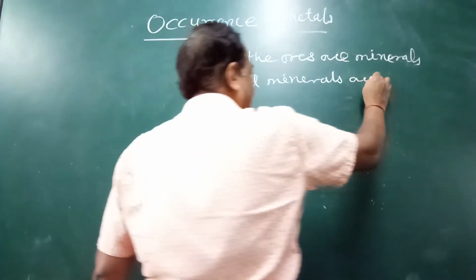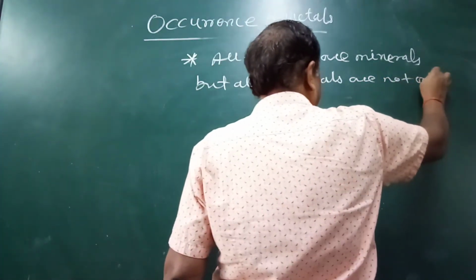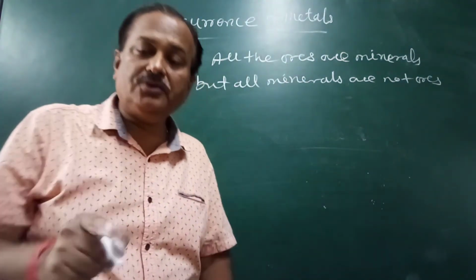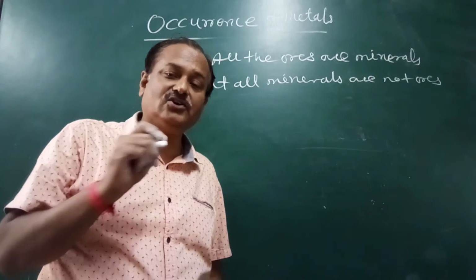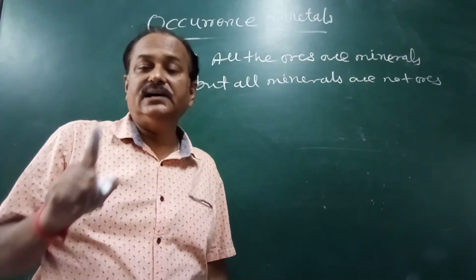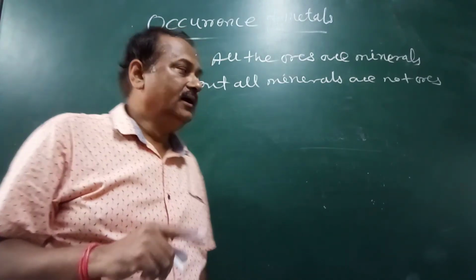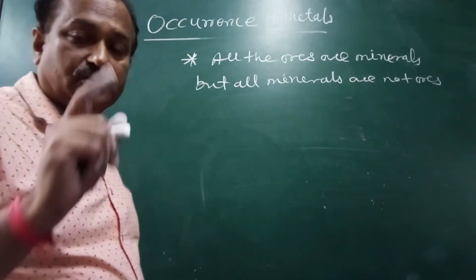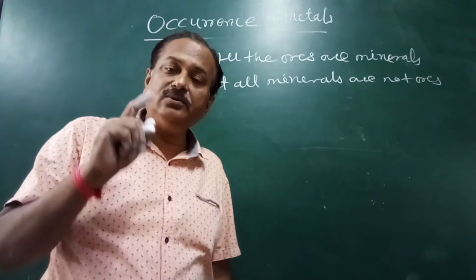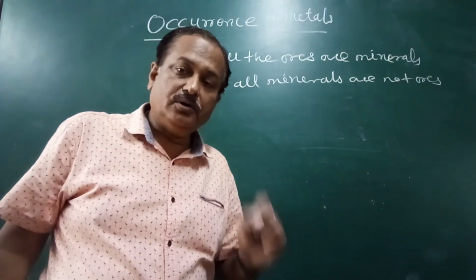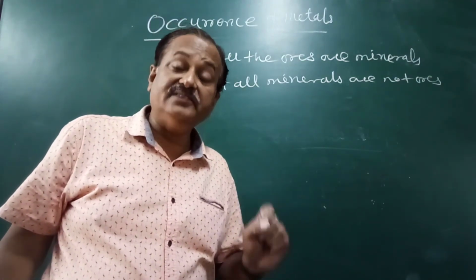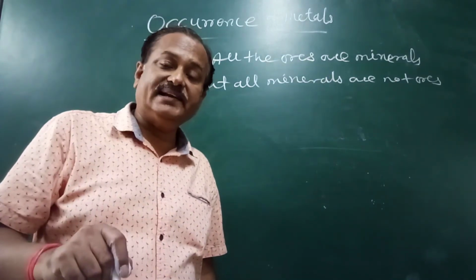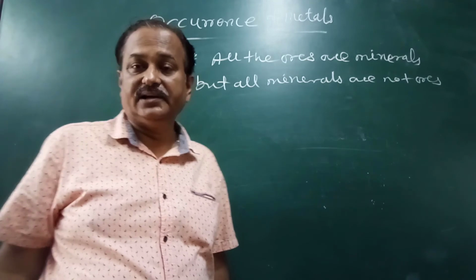From an ore we can extract a metal easily and economically, but it is uneconomical to extract a metal from its mineral, because in ores the concentration of the particular metal in combined state is more. In the case of a mineral, there is less metallic content and there is other non-metallic content.